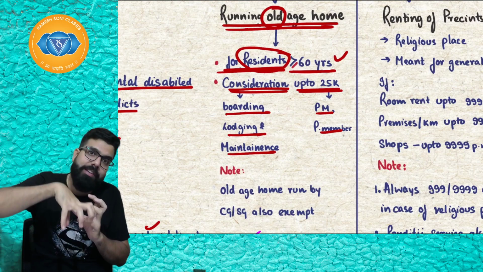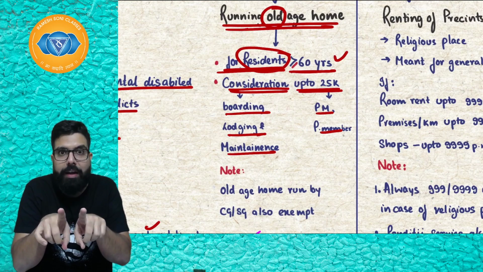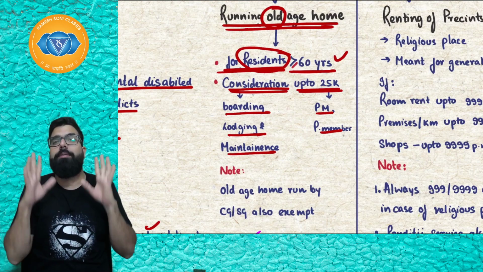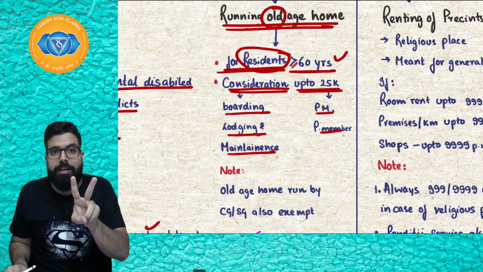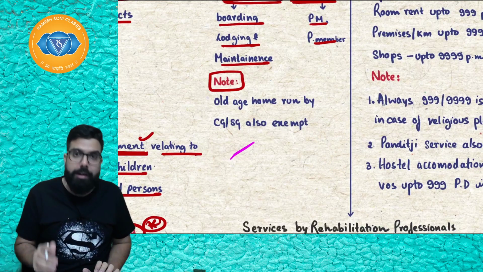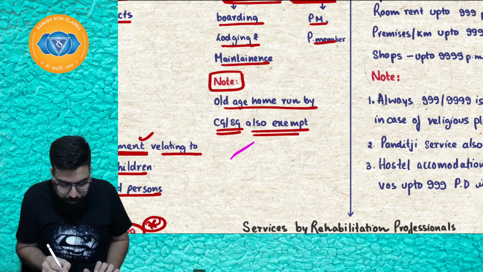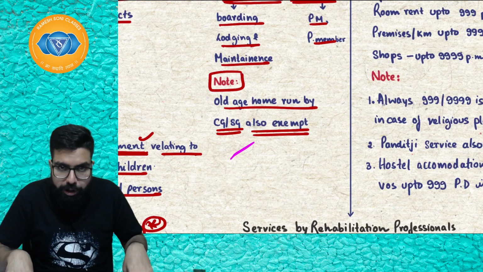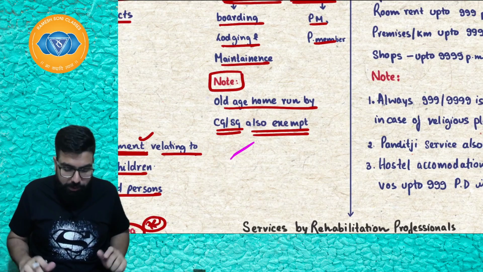So if the son is paying to the charitable institution up to 25,000 per member, for his father 25, for his mother 25, then the charitable institution is not liable to charge GST because up to 25,000 per month per member is exempt. But it has to be a charitable institution and the residents should be greater than or equal to 60 years. Next, note, a charitable institution can also run an old age home, or the old age home can also be run by central government or state government, that will also be exempt. So if a charitable institution or government is running an old age home and they are charging only up to 25,000 per month per member, member means per person, then it shall be exempt.